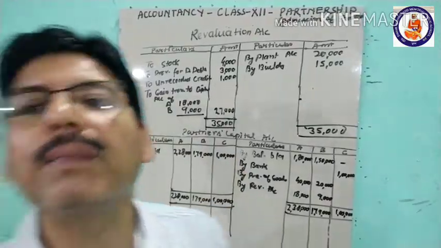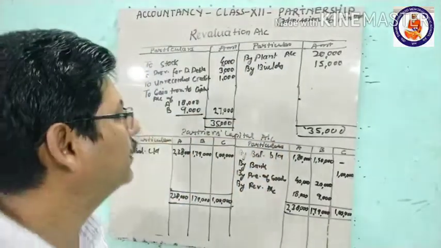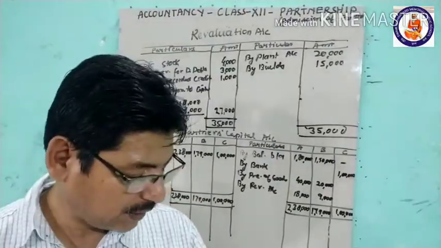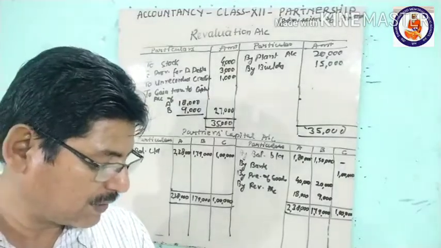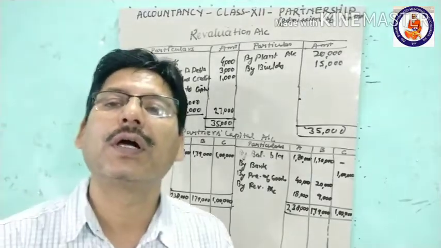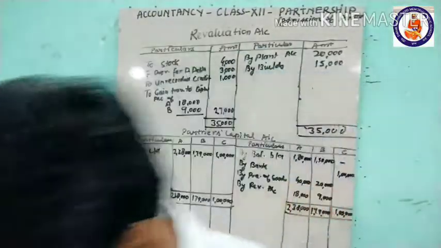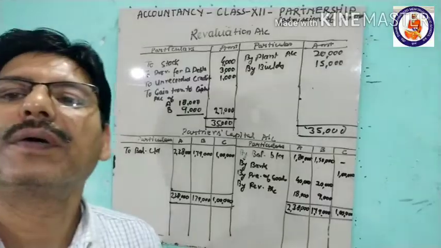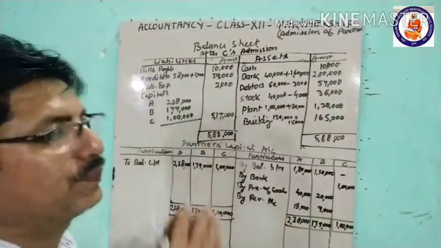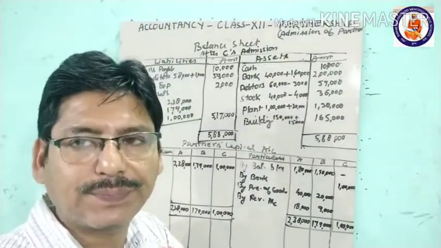Now we'll make the balance sheet with that. While making the balance sheet, we'll take the capital accounts, and all the remaining balances will be the same except cash and some of the assets whose values were decreased. Friends, the balance sheet we were making, I have prepared it here so that in less time we can prepare it and save space.